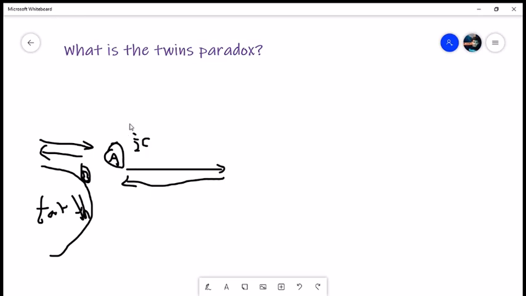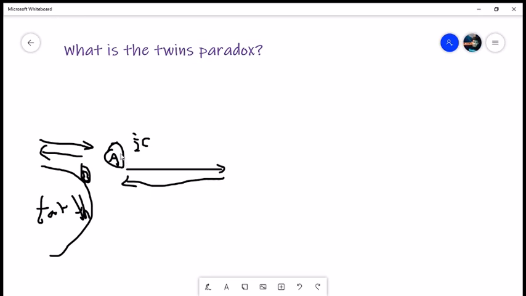Now, the twins paradox arises because of Einstein's special relativity and the time dilation that occurs because of that. According to Einstein's special relativity, an object in motion will experience less time than a stationary object. So from B's perspective, A is in motion, so A will experience less time than B when he's going, and if he's coming back at half the speed of light again, then he will experience less time when coming back than B. And that means that when A goes and comes back, he'll be younger than B.